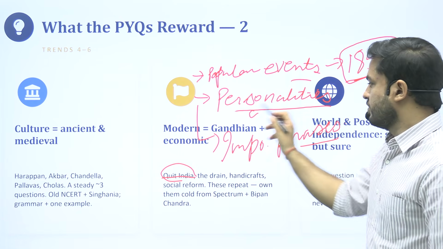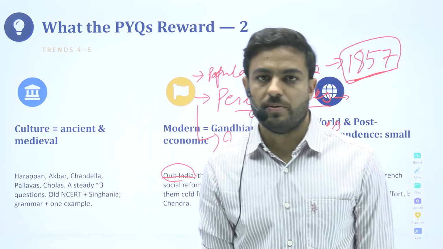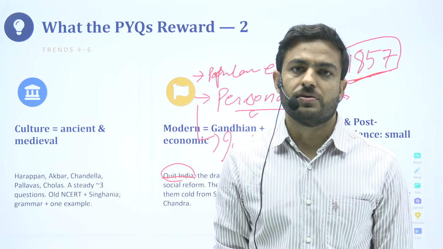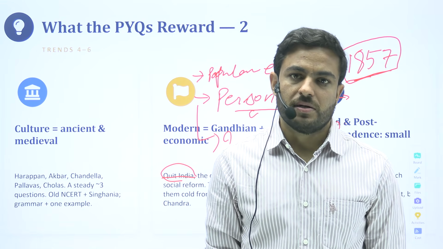Second is the personalities part. Every year they are asking questions. This year they have asked on Jyotiba Phule. Previously they have asked on Gandhiji, on Ambedkar, on Rabindranath Tagore.